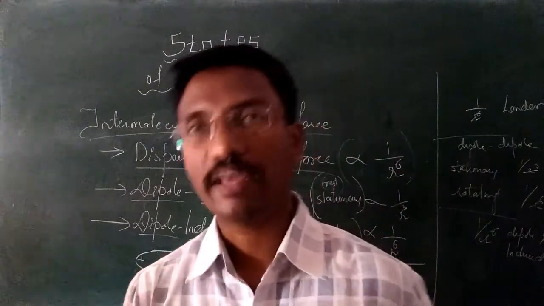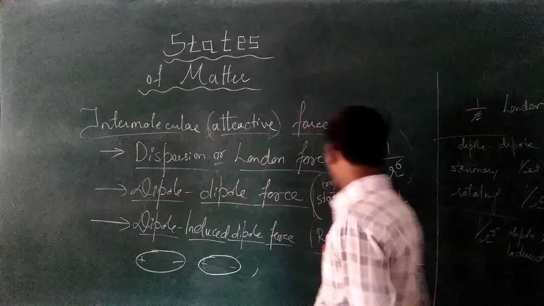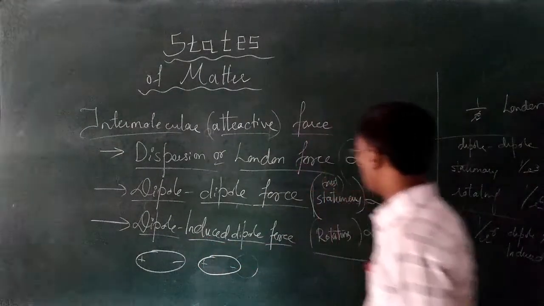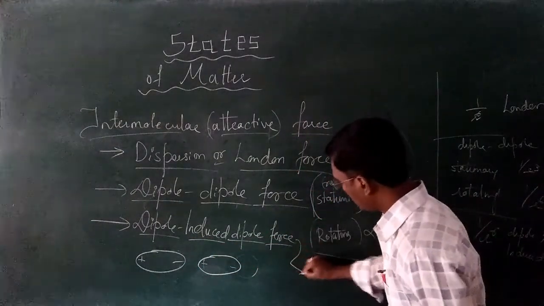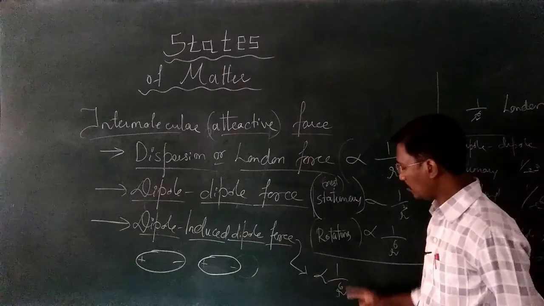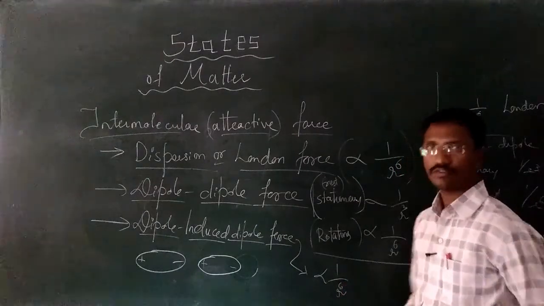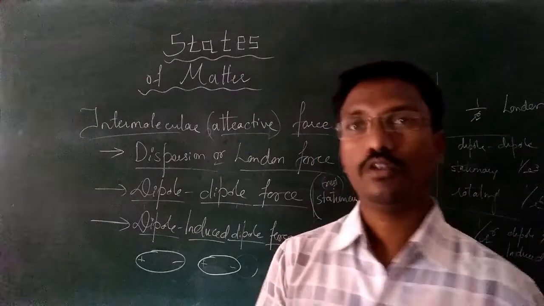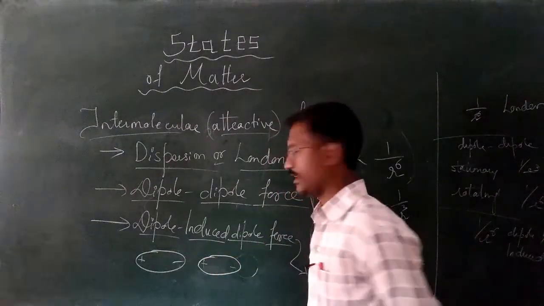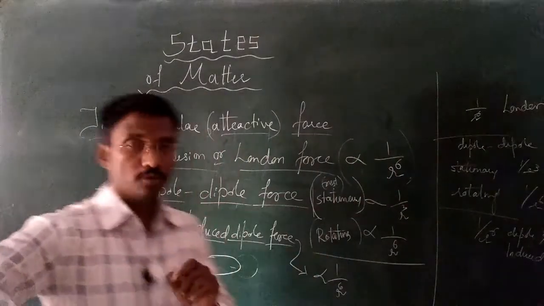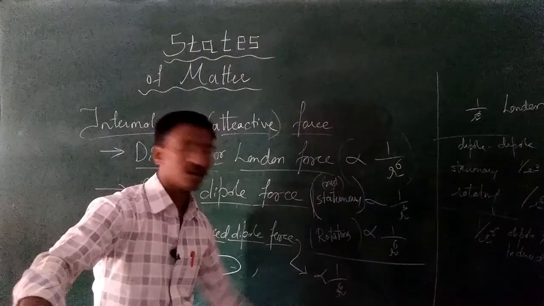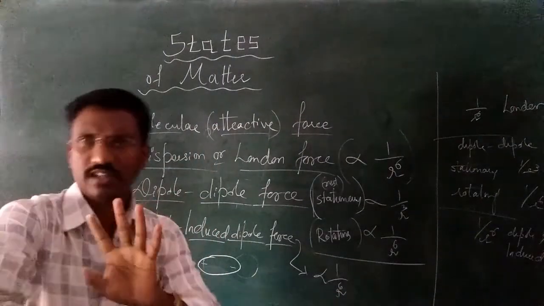Here also, the dipole induced dipole force is proportional to 1 by r to the sixth, the reciprocal of the sixth power of the distance between the two atoms or molecules.